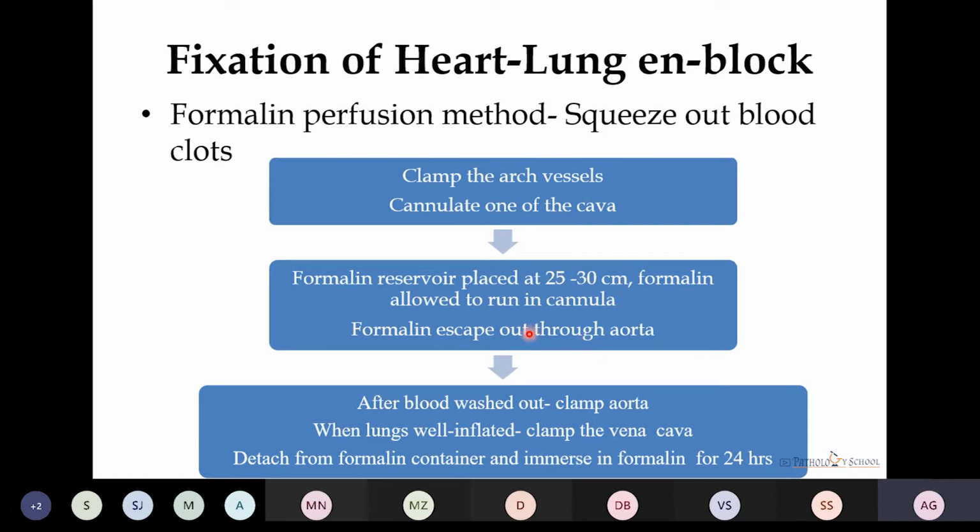After all the blood is washed out, we clamp the aorta, and when the lungs are well inflated, which can be seen by the shiny and smooth appearance of the pleura, we clamp the vena cava, detach the formalin tubings, and immerse the whole heart lung block in formalin for 24 hours. The importance of keeping this formalin reservoir at 25 to 30 centimeter height is that it maintains the pressure, and all the heart chambers and the lungs maintain their normal contour.